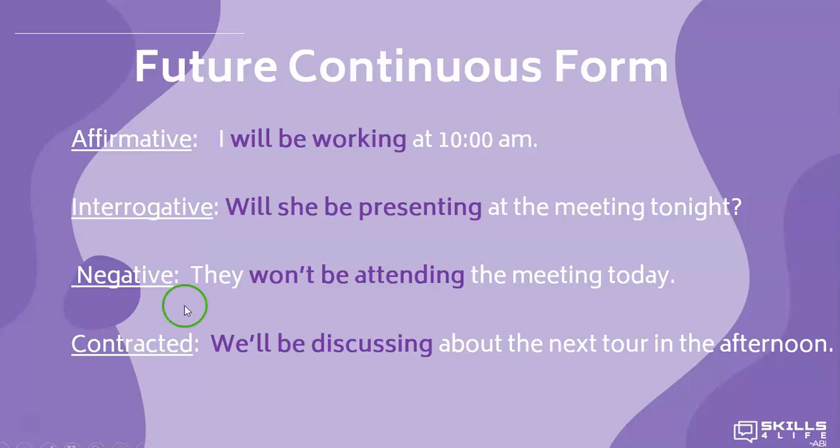In the negative, we can say they won't be attending the meeting today. Or we can also say they will not be attending the meeting today. Remember, won't is informal and better used in spoken language. And also, in the contracted way, we'll be discussing the next tour in the afternoon.